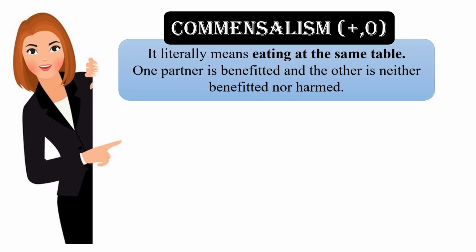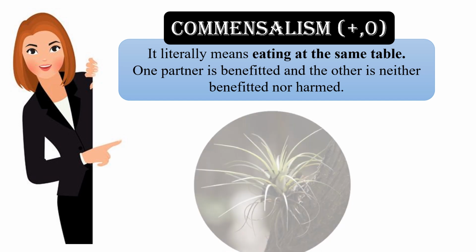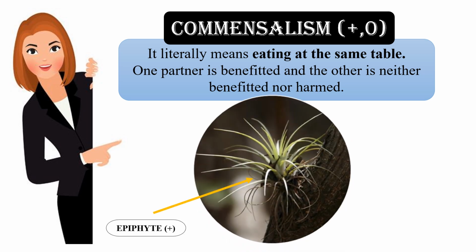Next is commensalism. It literally means eating at the same table. In this kind of interaction, one partner is benefited whereas the other partner is neither benefited nor harmed. One good example of commensalism is epiphytes. Epiphytes are air plants, that is, they grow on top of other plants, typically trees.